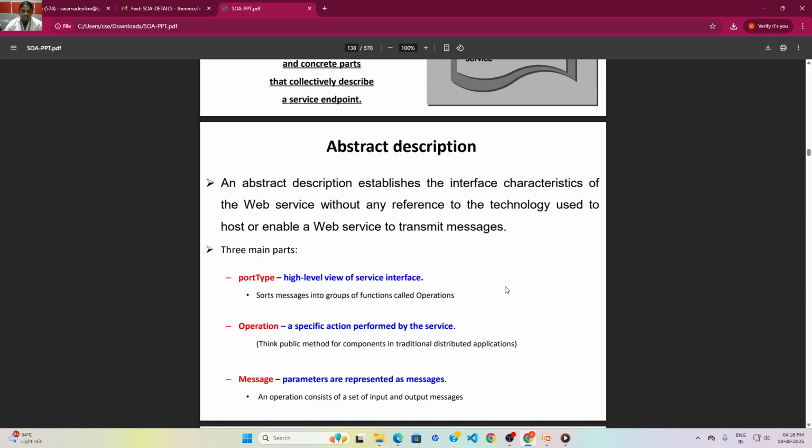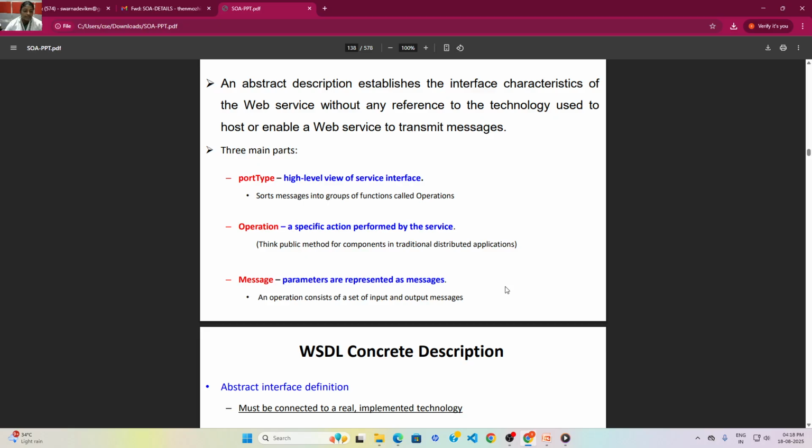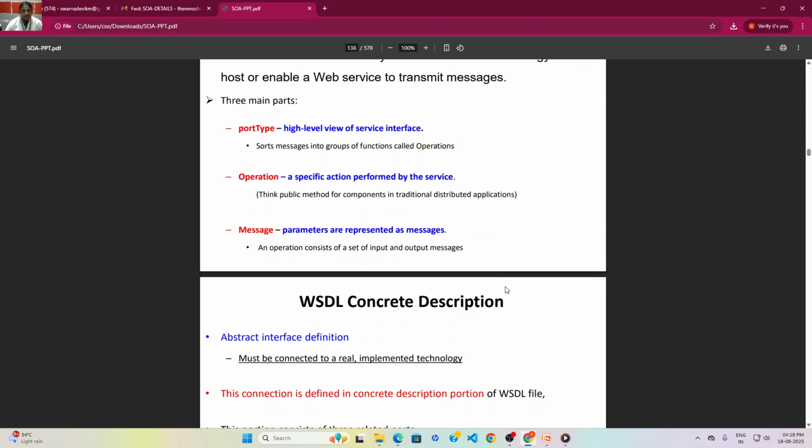This is called abstract description. It describes any errors or interruptions. It includes the prototype, high-level view, operation, the specific action, and message parameters.